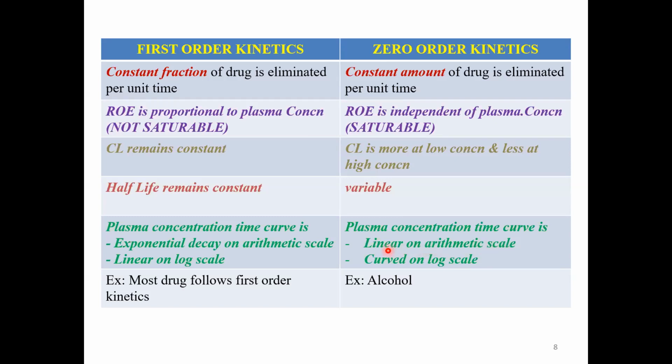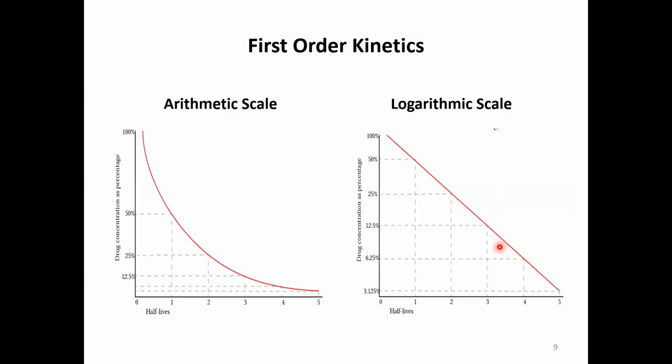We will discuss this anyway. We will get a curve on the log scale, which we have already seen in the slides. Let us also discuss zero order kinetics on the plasma concentration time curve with respect to scale. Supposedly we take an example where the amount of drug eliminated every half-life of 1 hour is 25 microgram. Let us see what the situation is on the arithmetic scale. If the initial value is 100 microgram attained after an IV dose, what happens after one half-life with respect to zero order kinetics?